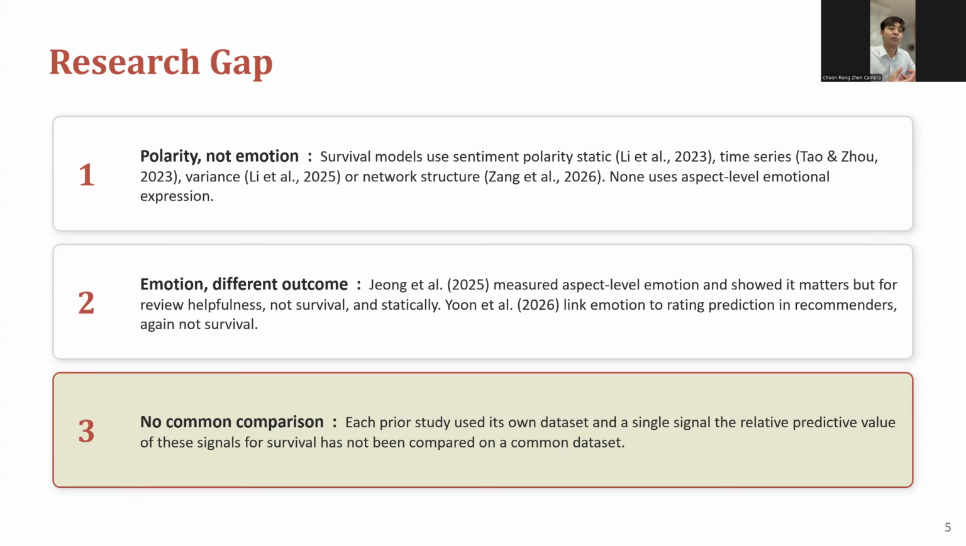For example, John and his research partner measured aspect level emotions and showed its method, but for the review helpfulness field, not survival and not dynamic. Yon and the research partner linked emotions to rating prediction in recommenders, but not survival. And the third gap is that none of them had common comparisons.